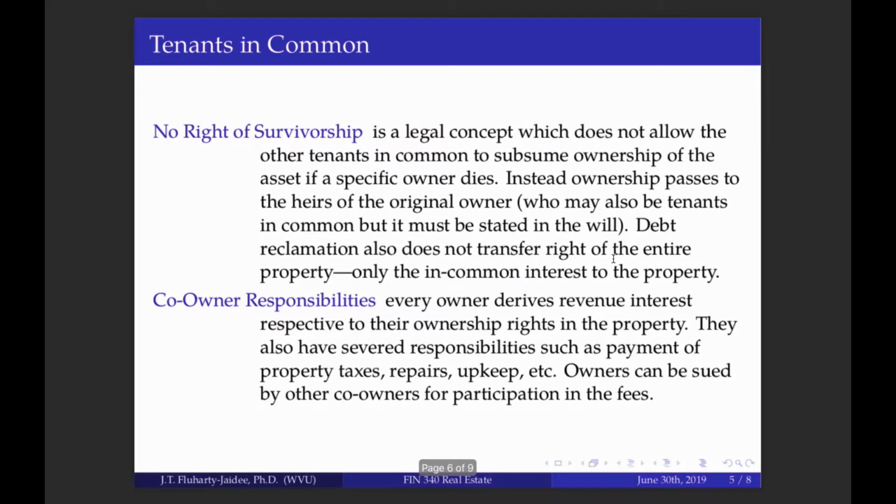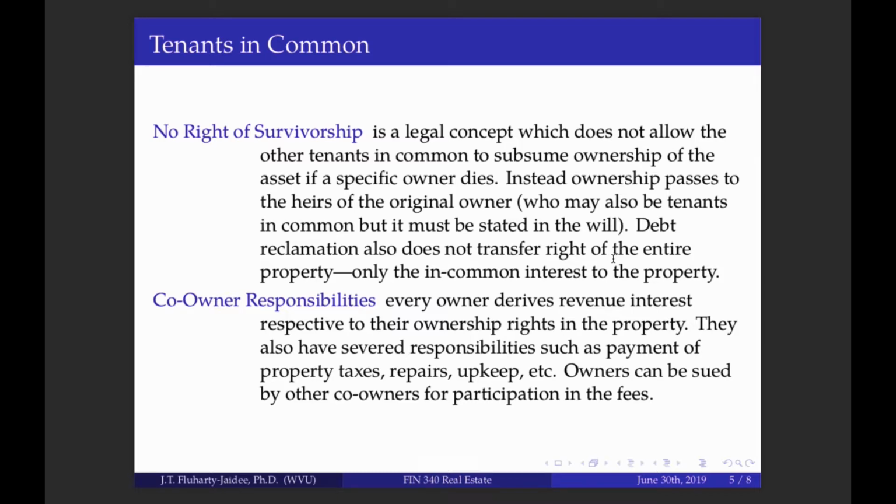Rights of survivorship are not automatic when it comes to tenants in common, and this is the key difference with respect to joint tenants. So rights of survivorship do not exist in tenants in common. Survivorship means that the other owners of the property do not automatically become the owner of the property if one individual dies. So if I have two owners and they are tenants in common, if owner A dies, owner B does not automatically begin to own owner A's rights. In fact, the heirs of owner A are the ones who now own that right.